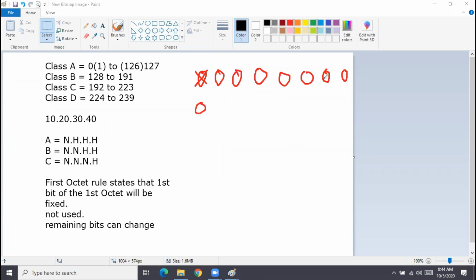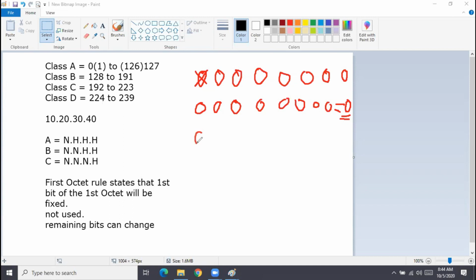What about the remaining 7 bits? They can change, right? So if you see, this bit is already 0, it will remain 0 only. Remaining 7 bits can change. So the original value is 0, all the remaining 7 bits are 0, and if all 8 bits are 0, what is the value? We get 0, right?